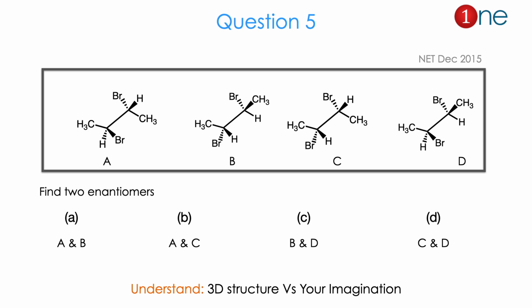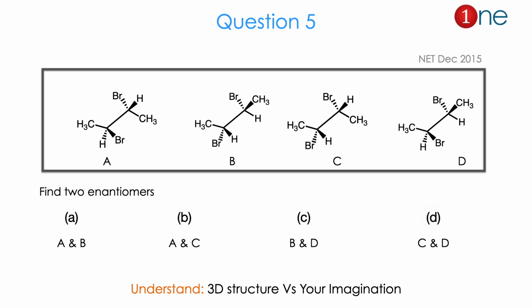Then question number 5. They gave 4 compounds, which are butane attached with dibromine. They gave different stereochemistry: bromine above, bromine below, hydrogen above, hydrogen below. They are asking you to find the enantiomer. So the possible answers they gave, which one is which.